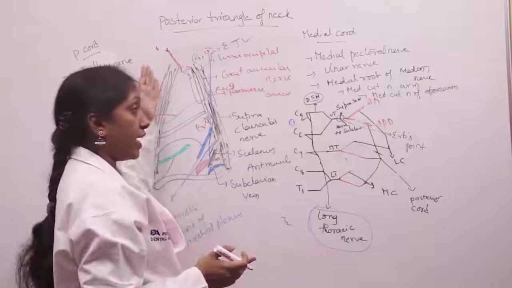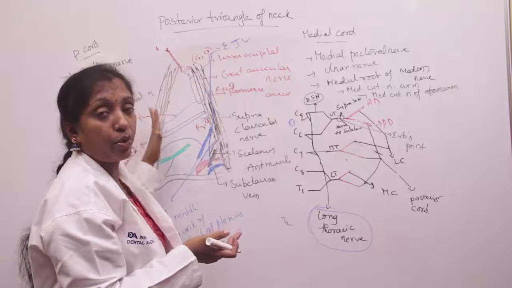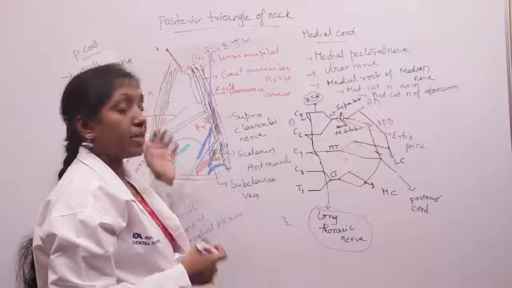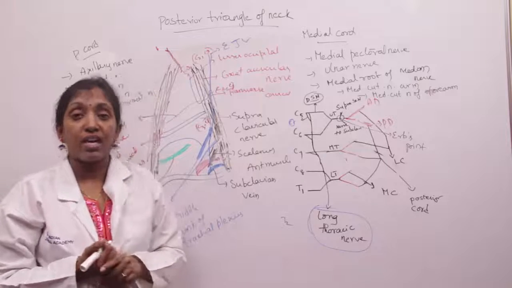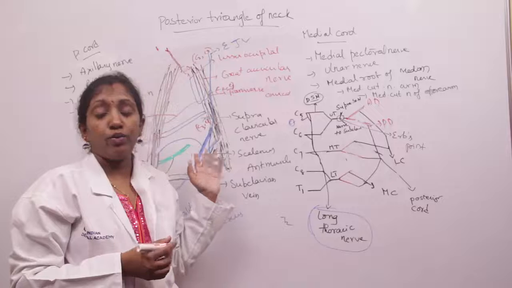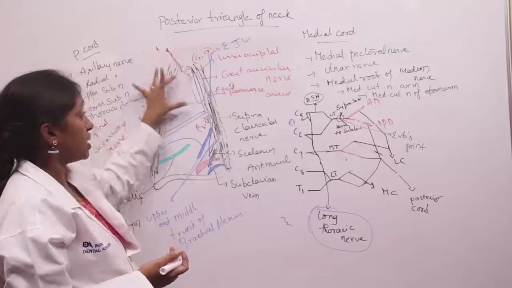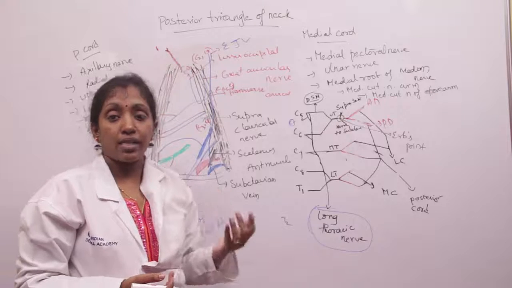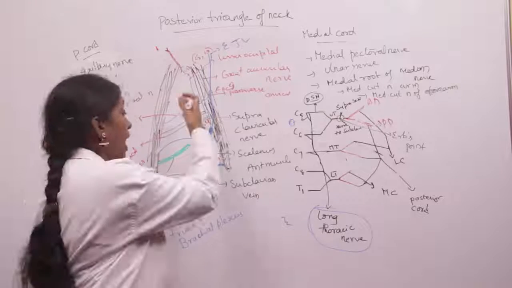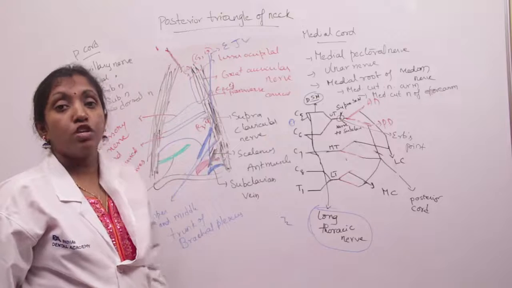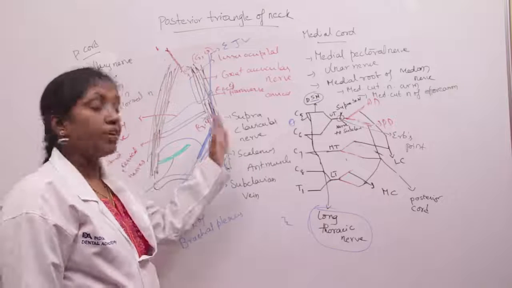So the posterior triangle of the neck is bounded anteriorly by the posterior border of sternocleidomastoid and posteriorly by the anterior border of trapezius. The roof is formed by skin, superficial fascia and the investing layer of deep cervical fascia, and in the superficial fascia we can see the platysma muscle. The floor, from above downwards, is formed by semispinalis capitis, splenius capitis, levator scapulae, and scalenus medius and scalenus anterior muscle. It is divided by the inferior belly of omohyoid into an upper large occipital triangle and a lower small supraclavicular triangle, and these are the contents of the posterior triangle of the neck.